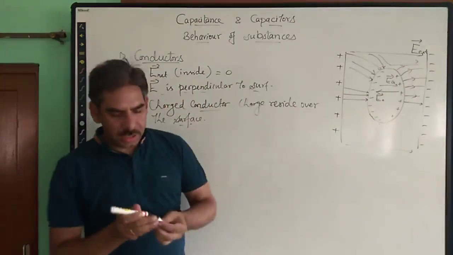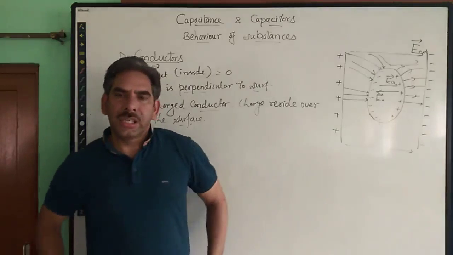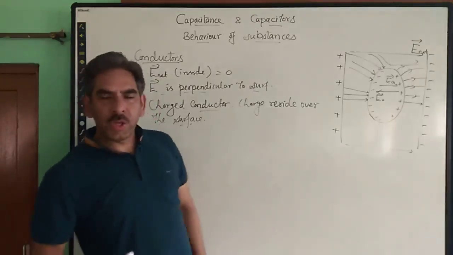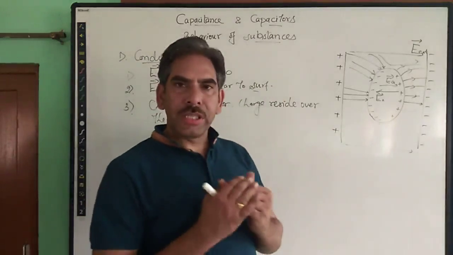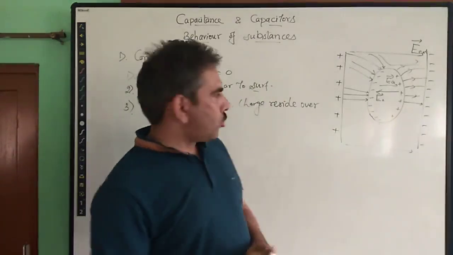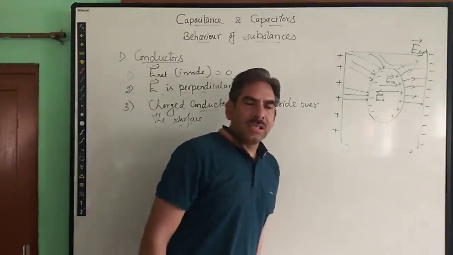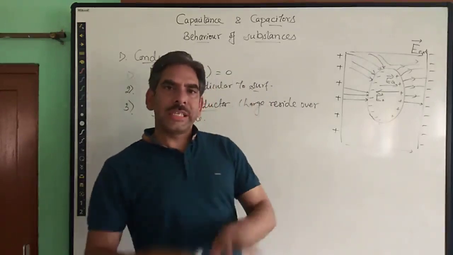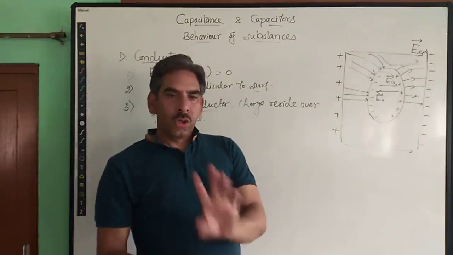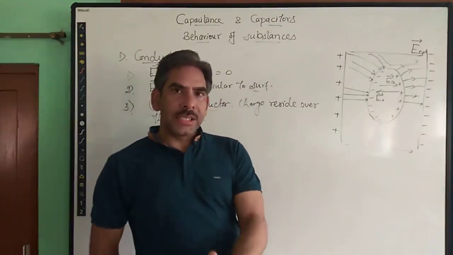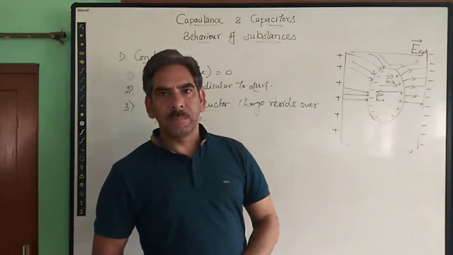A conductor is charged by either positive charge or negative charge due to the deficiency or excess of electrons. So if there is a conductor which is charged, that charge, whether positive or negative, will lie only over the surface, right? There will be no net charge inside the conductor.